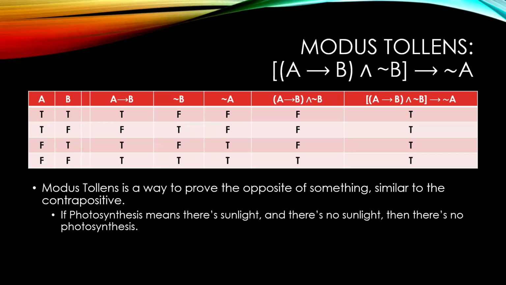Ooh, our next one is modus tollens. And so let's see if we can understand this tautology. If A then B, and not B, then not A. And so if we know this statement is true, if A implies B and we know that B is not true, then that means that A must not have been true to begin with. And so a way to think about this: if photosynthesis means there's sunlight and there's no sunlight, then that means that there's no photosynthesis.